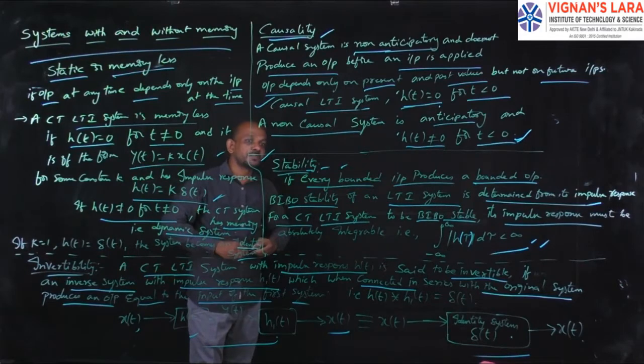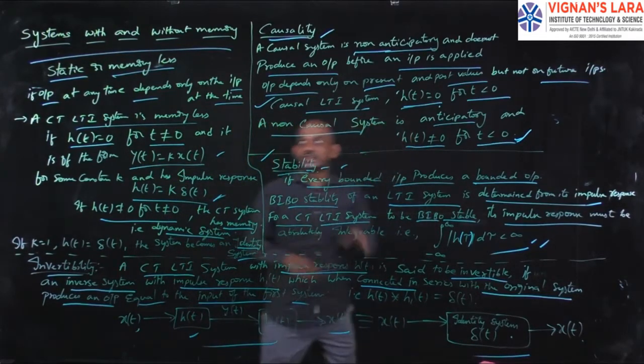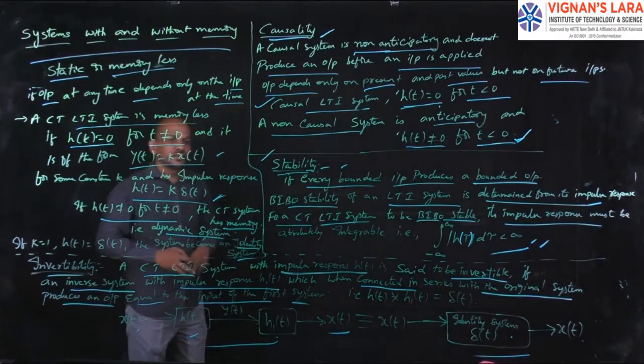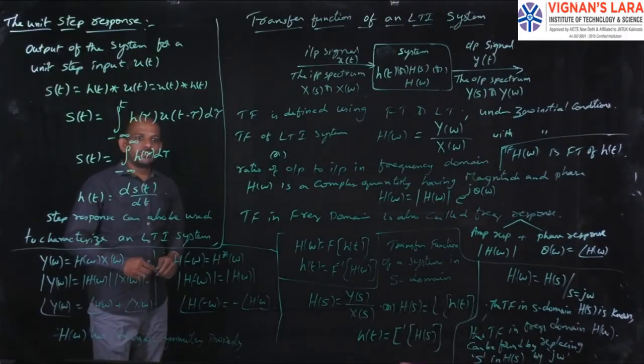Hence the impulse response plays a major role for finding the behavior of the systems. So this is about causality, stability, invertibility and systems with and without memory. Now we will discuss two topics.